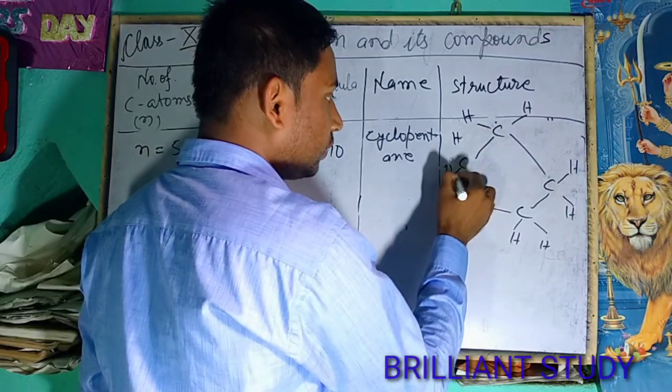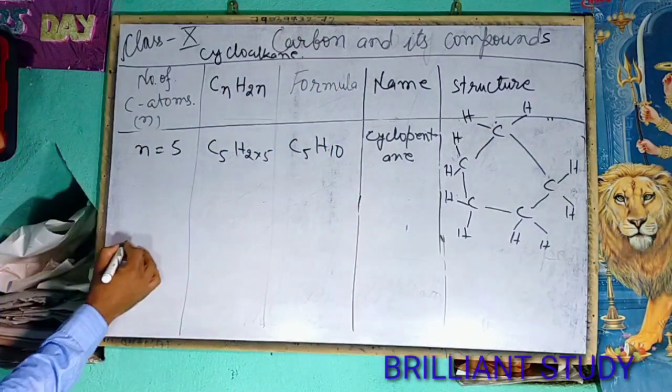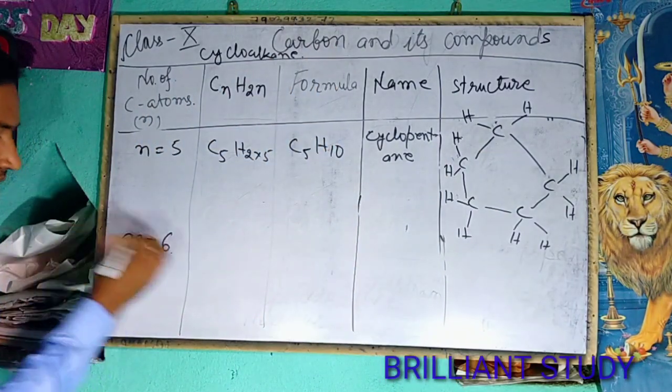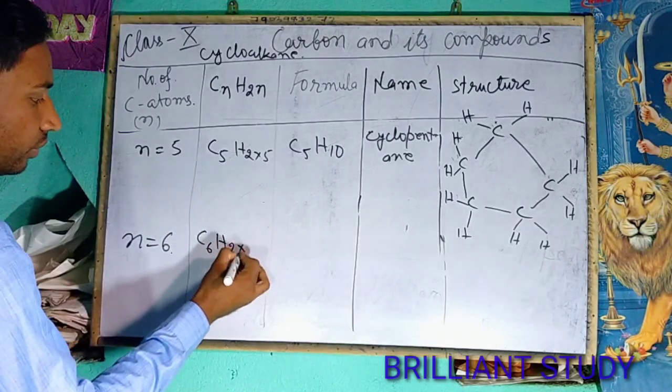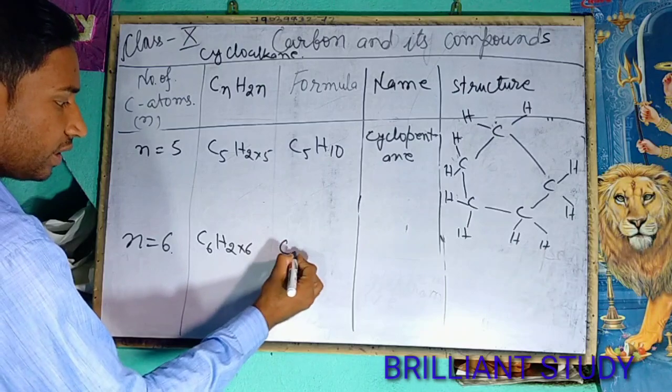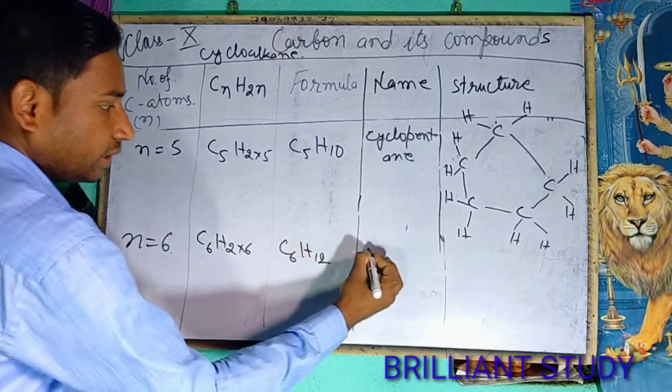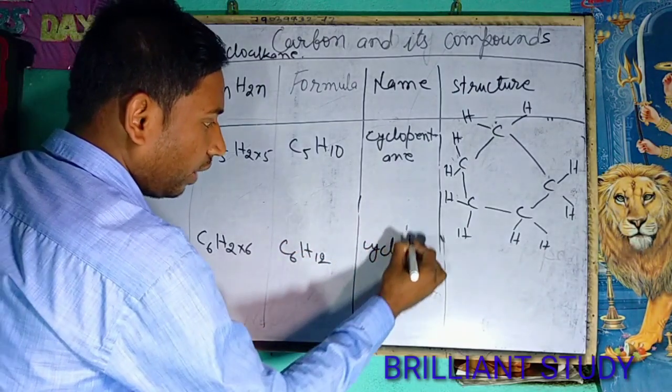And for n equals 6, it will be C6H2 into 6, that is C6H12. The name will be cyclohexane.